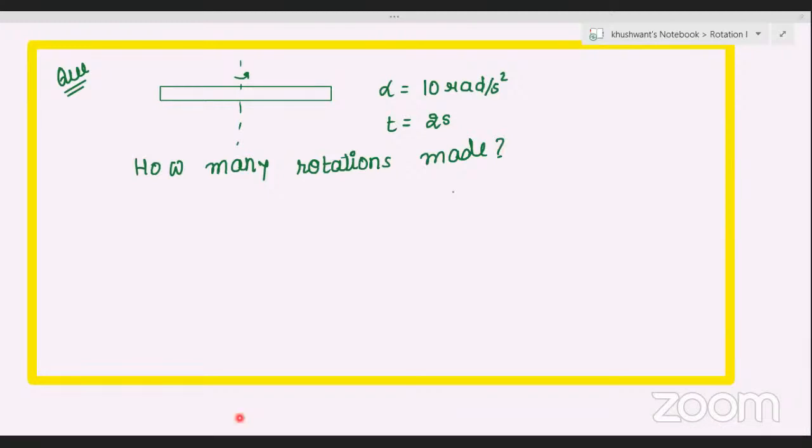First calculate the angle, then see that much angle will be covered in how many rotations, because one rotation means 2 pi radians. Calculate it and then go for it. Even if you're not able to do it, it's okay. I'll write down the options, A, B, C and D, on the screen very shortly. Meanwhile, go ahead with your answers.